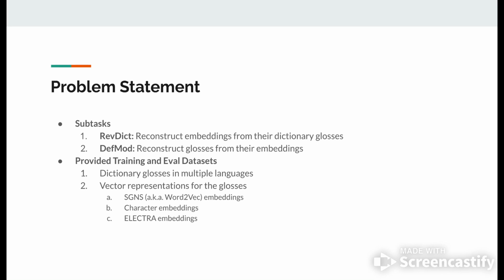To pursue this, the creators of the shared task have proposed a problem statement with these two subtasks: reverse dictionary, where we reconstruct embeddings from the dictionary glosses or definitions, and definition modeling, where we reconstruct glosses from their embeddings. The provided dataset contains dictionary glosses in multiple languages. We limited ourselves to English. For each gloss or definition, there are three corresponding vector representations provided. One is the word embeddings using word2vec. Second are the character embeddings. And third are the electra embeddings.